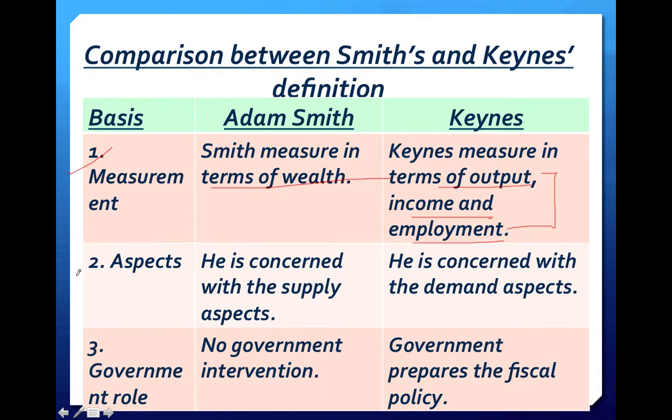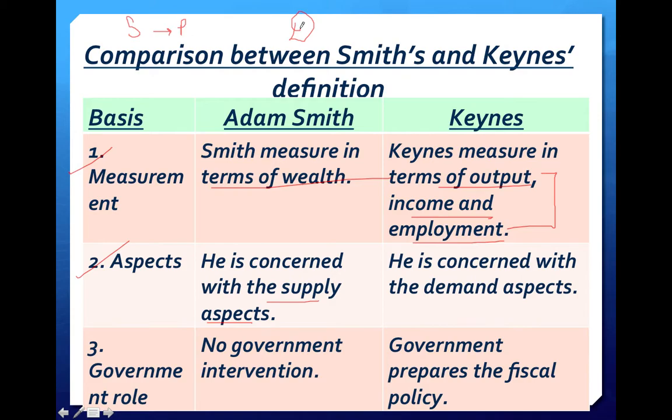Second is aspects. Which aspect is given importance? In the Adam Smith definition, he is concerned with the supply aspect, meaning the production of goods and services. Supply means producing the goods and not looking at the demand, while demand means estimating the requirements of the consumers and then producing goods accordingly.